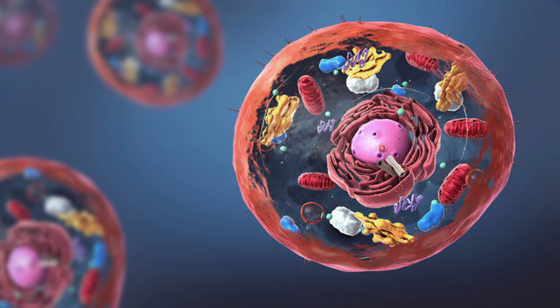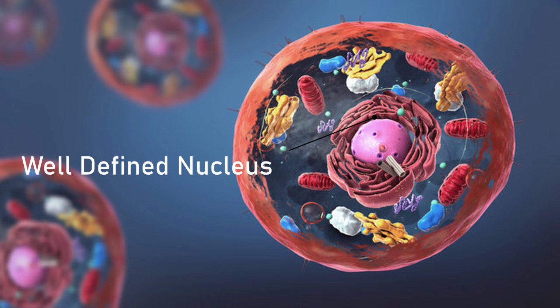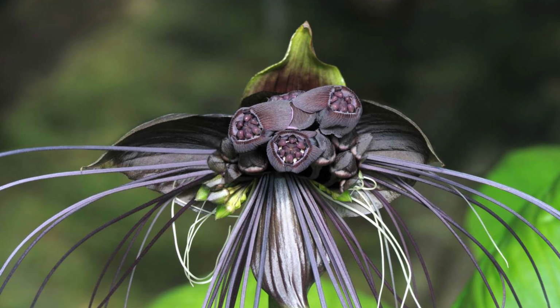The domain eukarya includes organisms with a well-defined nucleus in their cell. If we were to discuss eukarya in detail, it would turn into a full microbiology video. So let's quickly move to our topic. In the domain eukarya, there are kingdoms Protista, fungi, plantae, and Animalia. Today we will focus on kingdom Animalia.